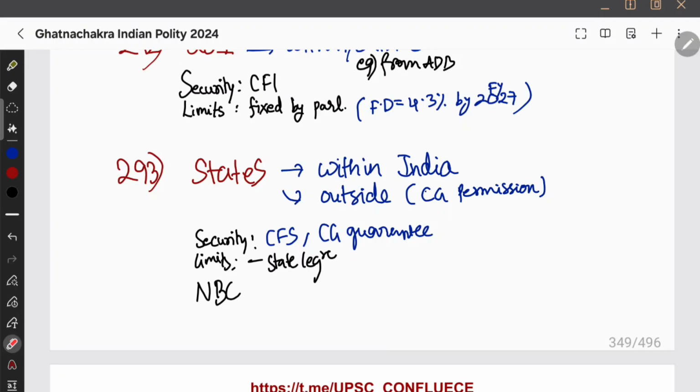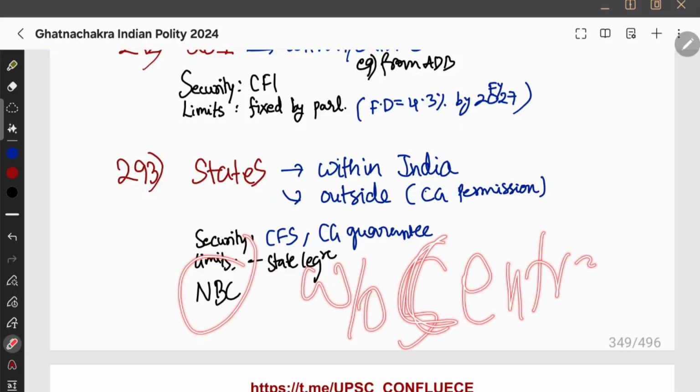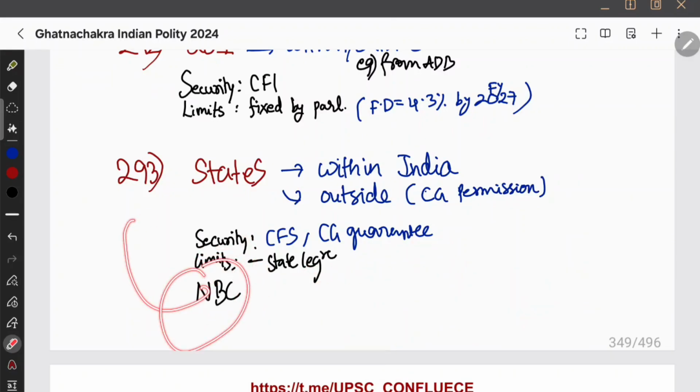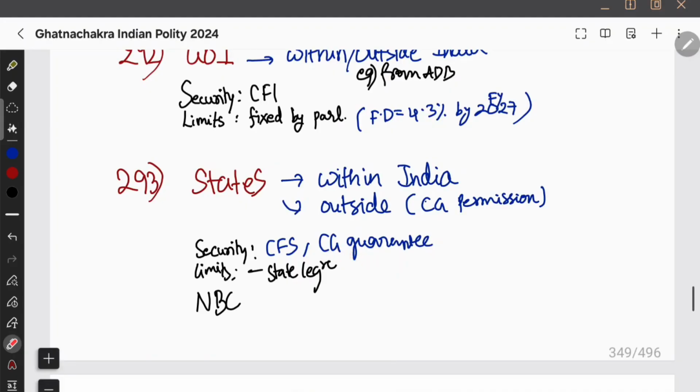Okay. So basically, a state may not raise loans without the consent of the government of India. I'm not telling that a state cannot raise loans if it is having NBC, but without the consent of the central government, state government cannot raise loans if it has exceeded NBC, net borrowing ceilings. Okay. That's all. And central government will impose conditions. See, that is the third clause. Okay, I think you're clear.